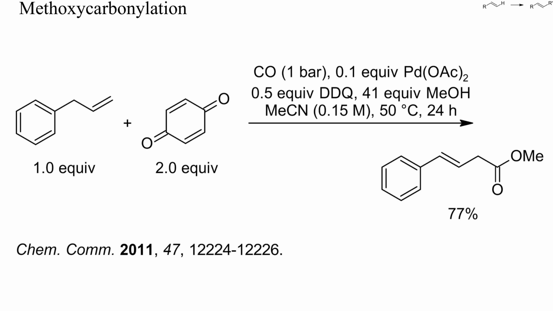Alkenes can also be alkoxycarbonylated or carboxylated, for instance with Lewis acids and carbon dioxide. In this example, a combination of carbon monoxide, the oxidants DDQ and benzoquinone, and 10% of palladium acetate was used to bring about the methoxycarbonylation of allyl benzene.